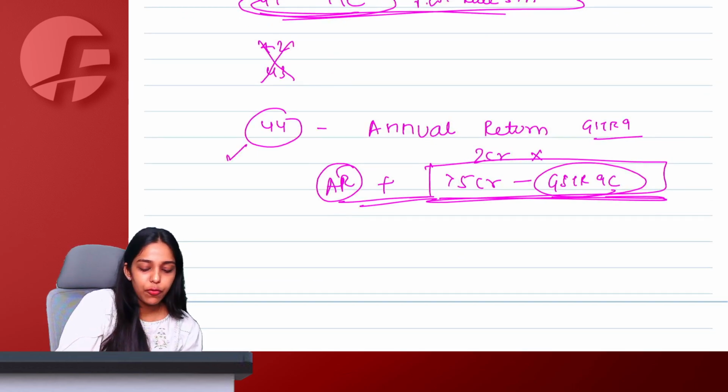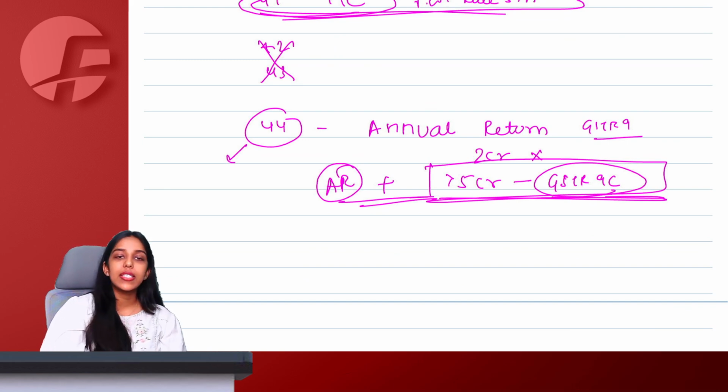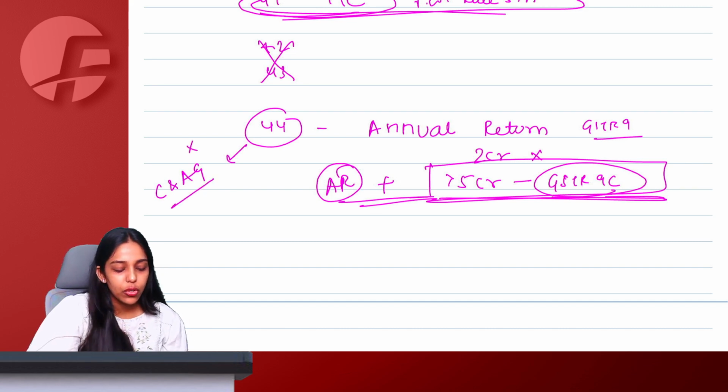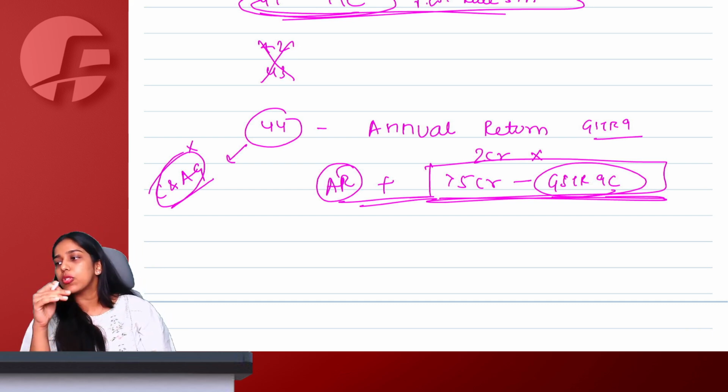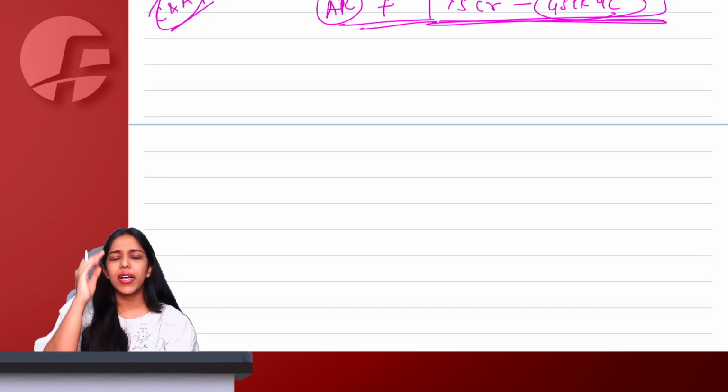Right, ma'am. Then also we say under section 44, if you are these government establishments or departments where your audit is done by the Comptroller and Auditor General of India, then in that case also section 44 does not apply to all these government people whose audit is already carried out by the Comptroller and Auditor General of India. Right, ma'am. Why file a return every year?